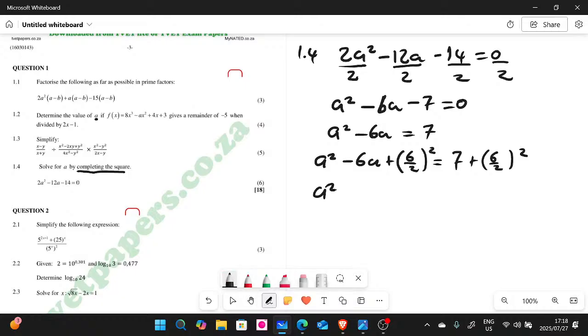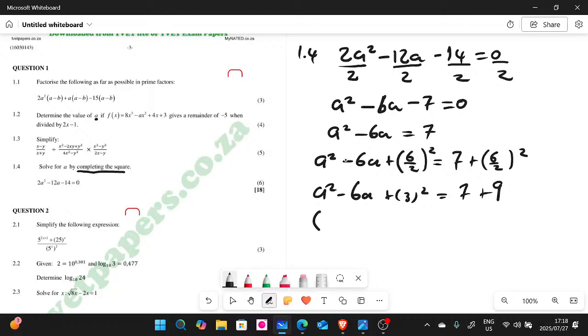We're going to have a squared minus 6a plus 3 squared, because 6 over 2 is 3. Leave this one as 3 squared, guys. And then on the right, this is going to be 7 plus 3 squared, which gives us 9, right? And then if you continue, we can factorize this one here.